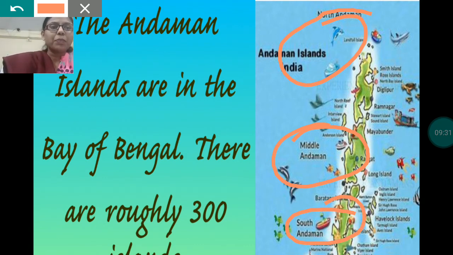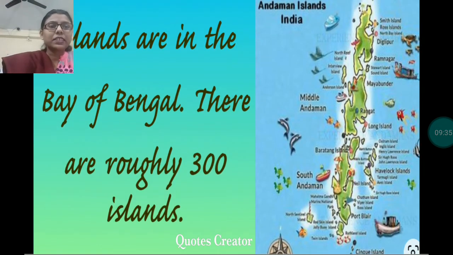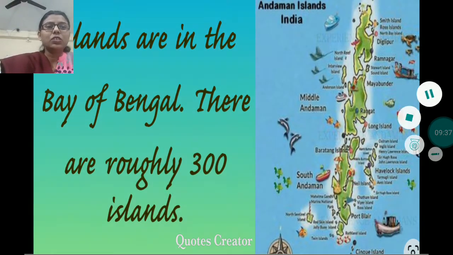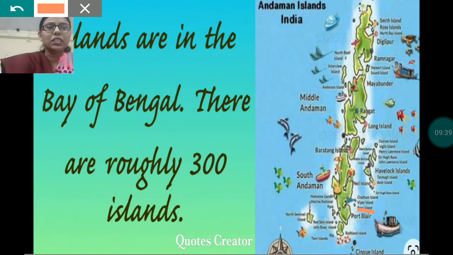Its capital is Port Blair. Here you can see this one is the Port Blair. It is in Bay of Bengal towards the east of India, and there are roughly 300 islands in this group of islands.